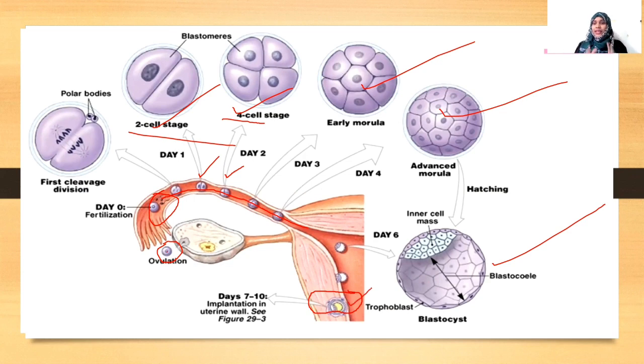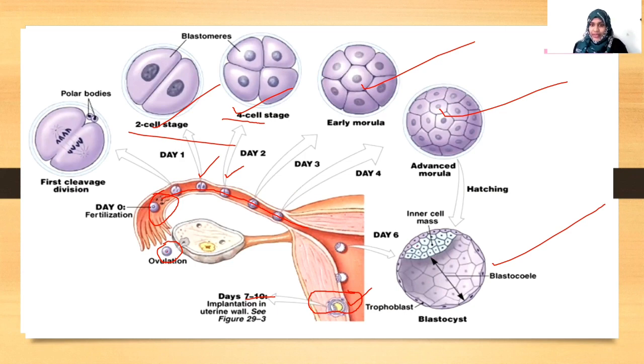At this time, the endometrium is termed decidua, because you know every month our endometrium is getting prepared for receiving a fertilized ovum, right? So by day 7 to 10, what happens? Implantation takes place. What is another name of implantation? Nidation.